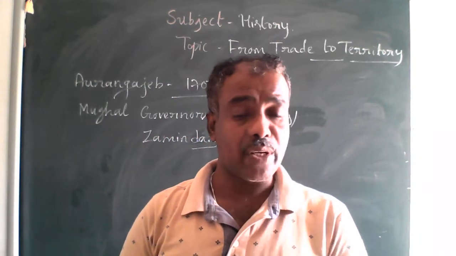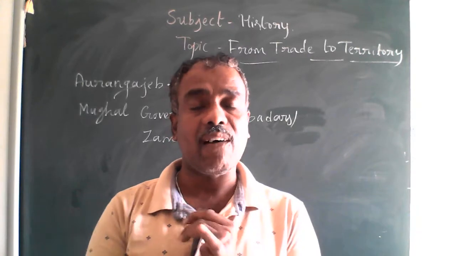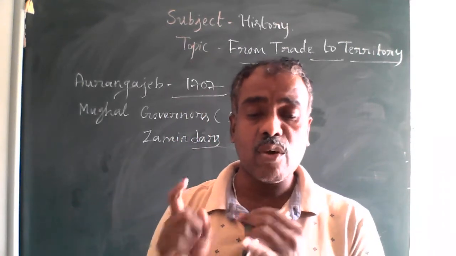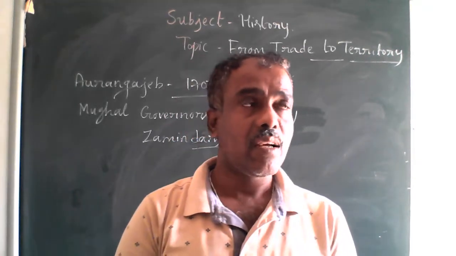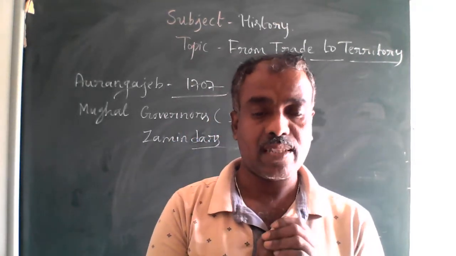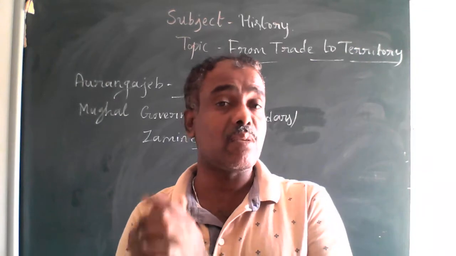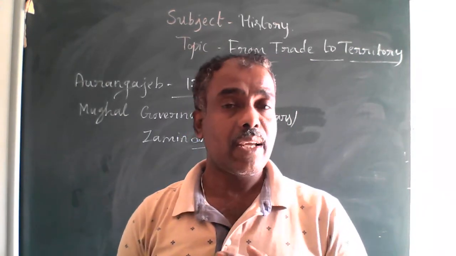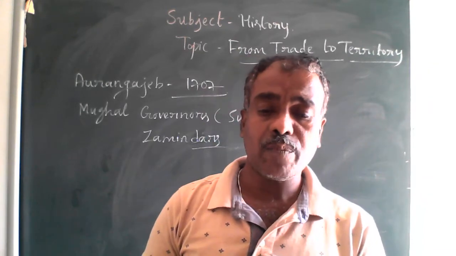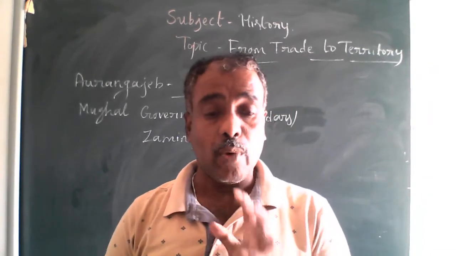By the second half of the 18th century, a new power was emerging on the political horizon, especially the entry of the Europeans, more than the British. In this chapter, we will see how the British originally came.